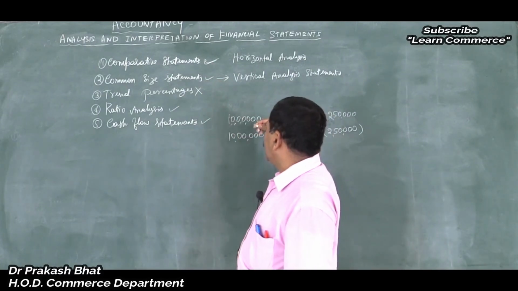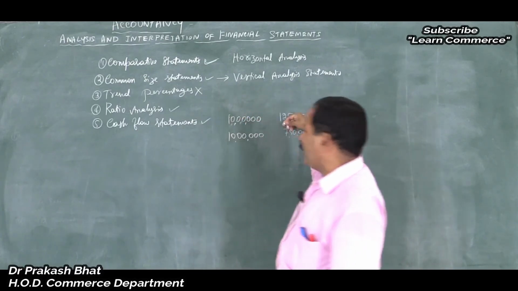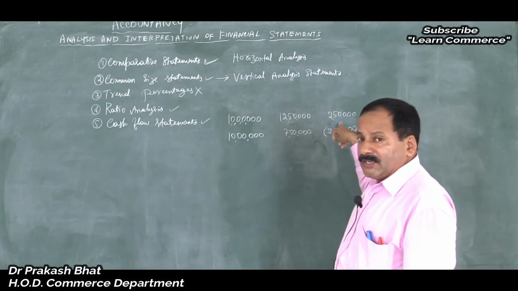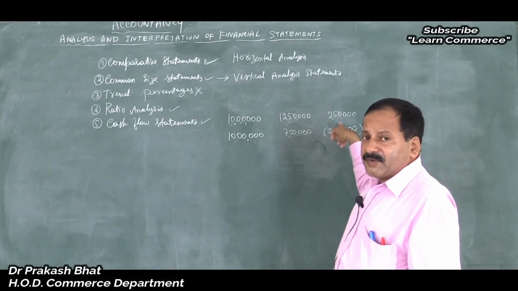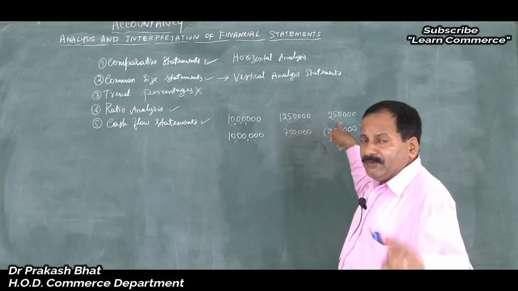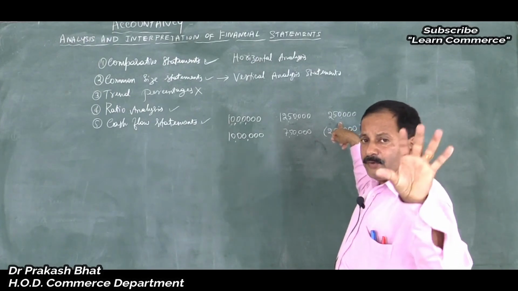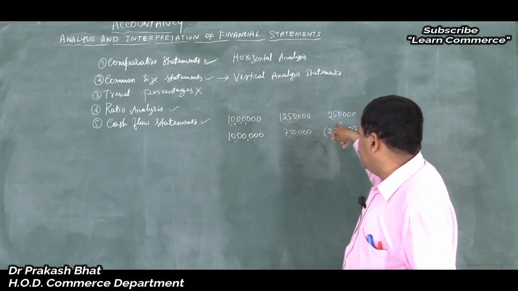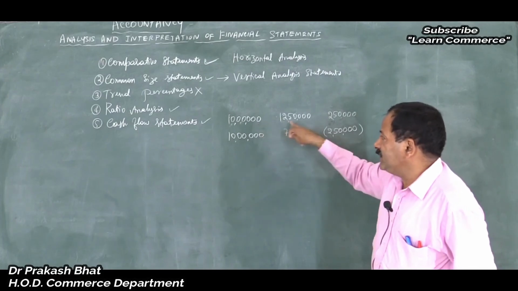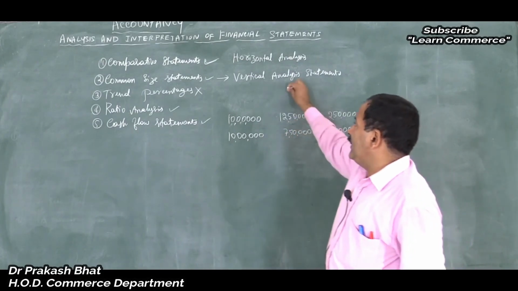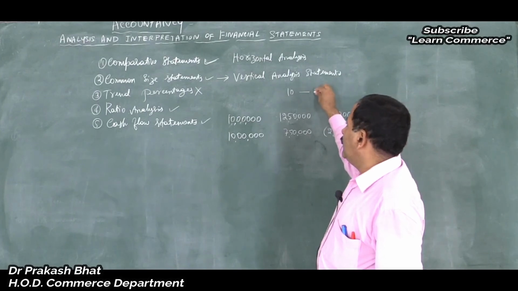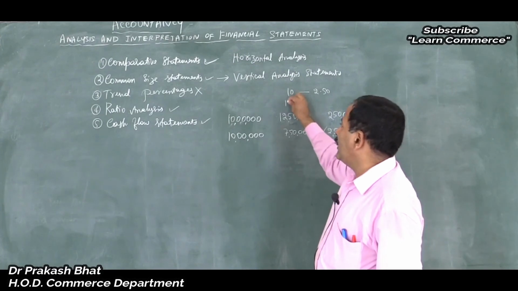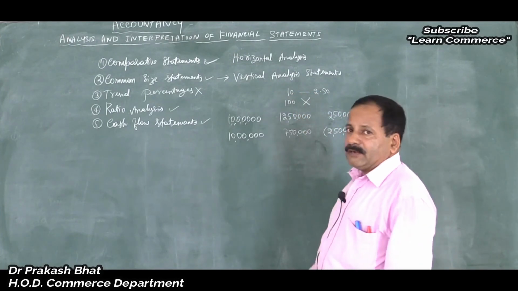Comparative statements here, what we have to do is, we have to compare the figures of current year with that of last year, and we have to represent the difference either positive or negative. If it is positive, without bracket; if it is negative, within bracket, isn't it? Without assigning the sign, plus or minus. Then what we have to do is, for this, how much is increased? For 10 lakh, there is an increase of 2.5 lakh. For 10 lakh, 2.5 lakh. For 100, how much? Calculate.